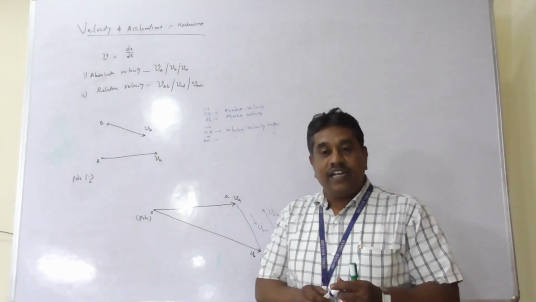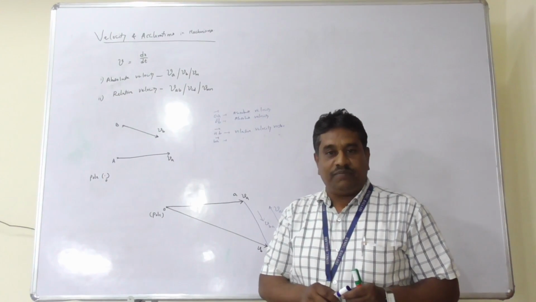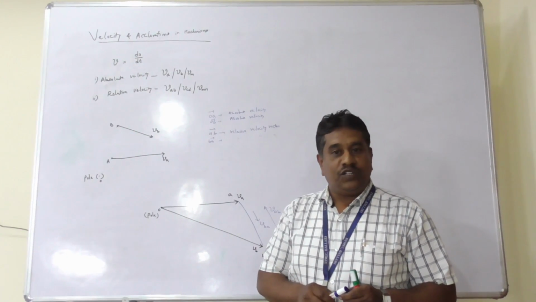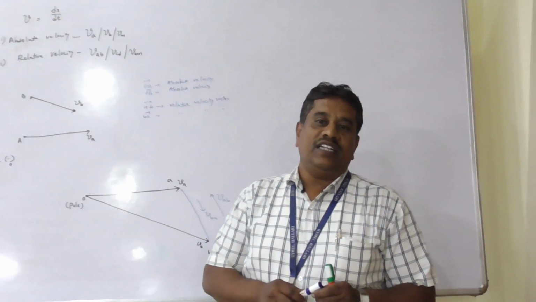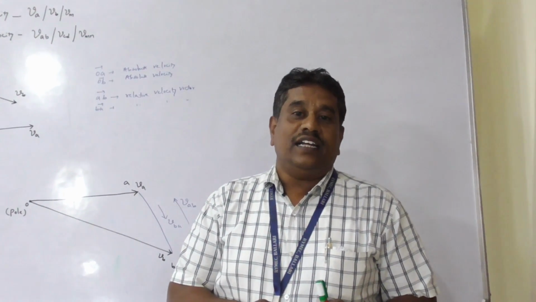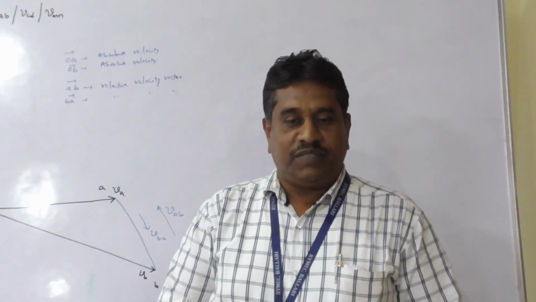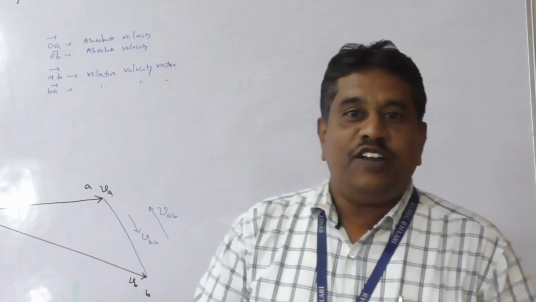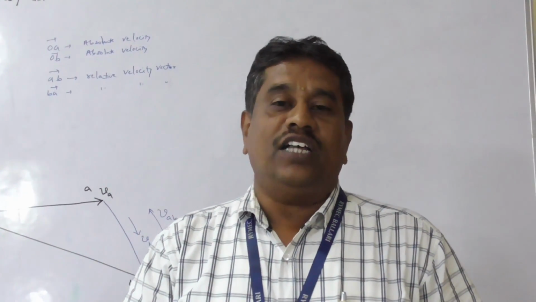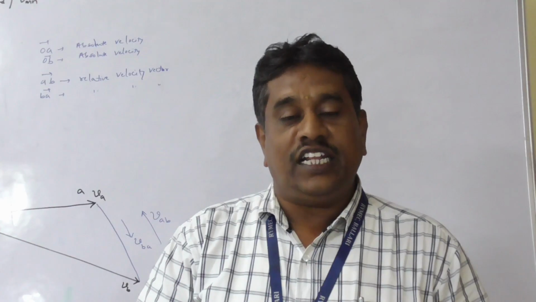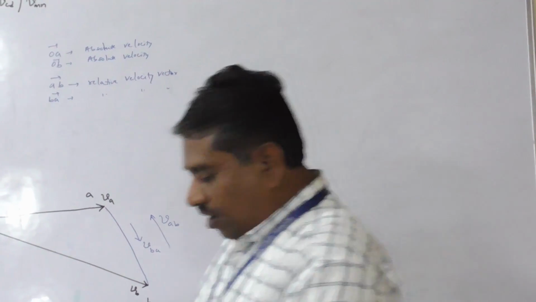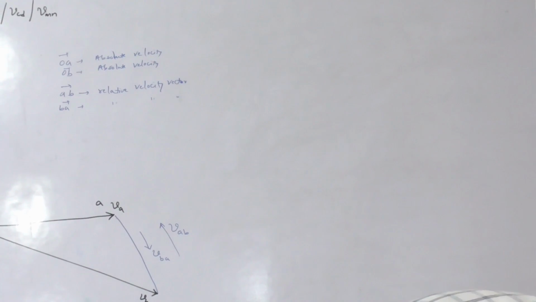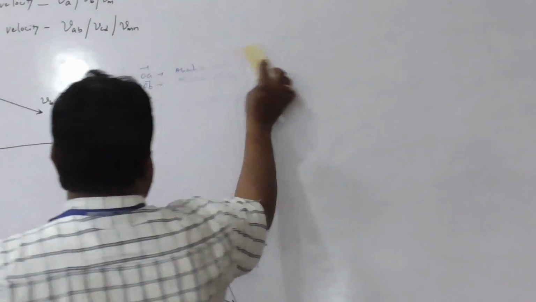So once again I repeat, velocity is rate of change of displacement and it is classified into absolute velocity and relative velocity. Absolute velocity is one where the velocity of a moving body is with respect to fixed element. Relative velocity is one where the velocity of a moving body with respect to another moving body is expressed as relative velocity. Now let us know the concept of velocity of two points on any link.